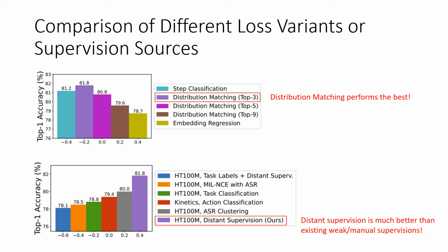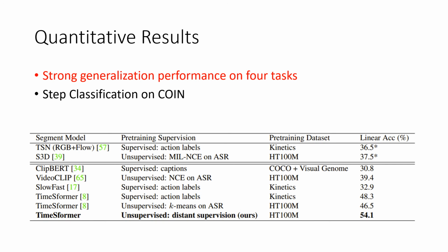Then we compare three variants of our distant supervision and various weak supervision or manual supervision. It turns out that distribution matching in the distant supervision performs the best. Our distantly supervised representation produces strong generalization performance on 4 tasks.